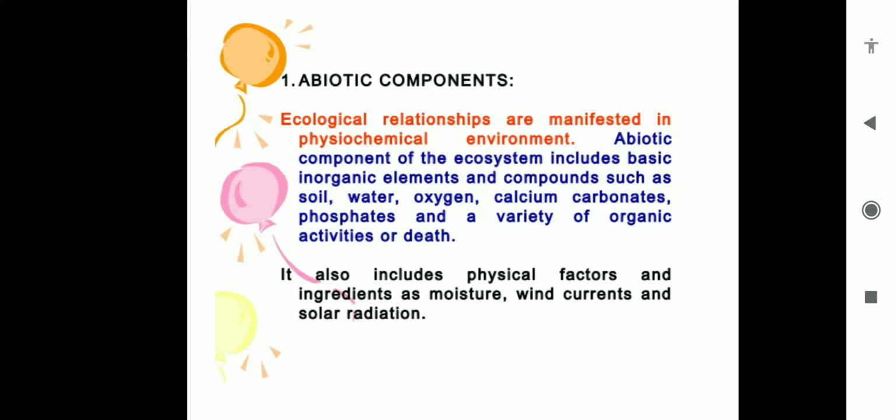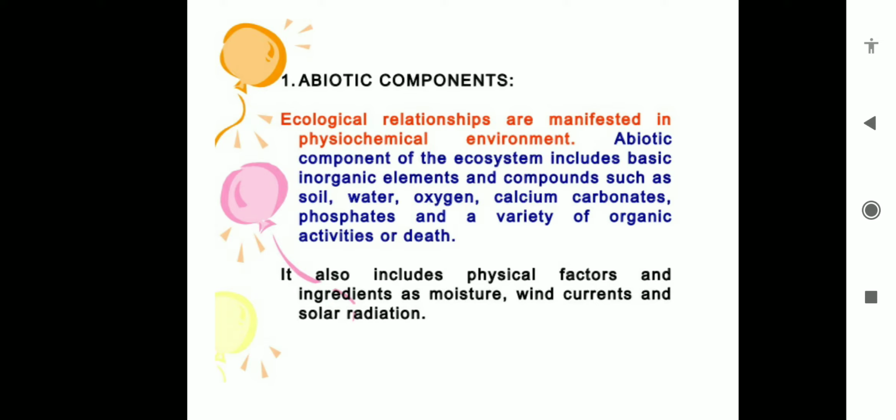So students, the non-living factors such as water, carbon dioxide, oxygen, and similarly some organic substances like humus are also abiotic components, along with climatic conditions such as light, temperature, moisture, wind, solar radiation.